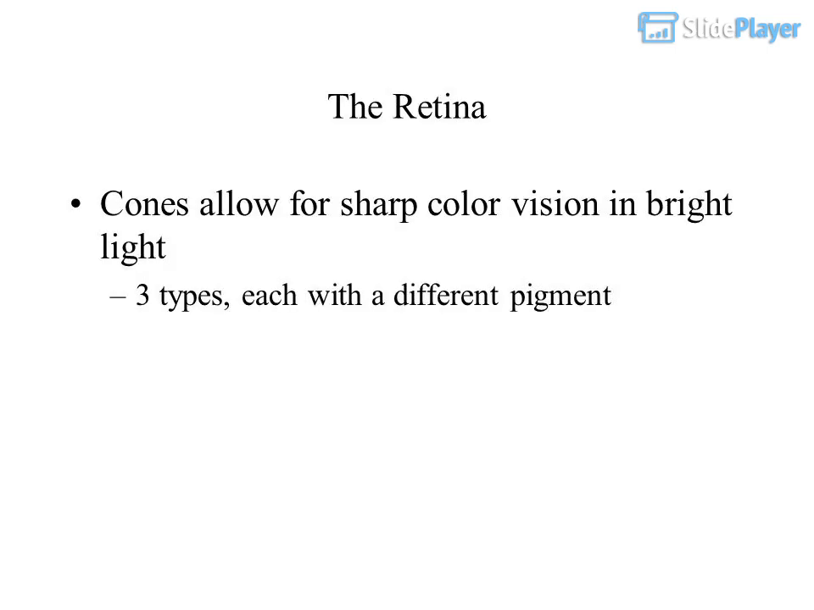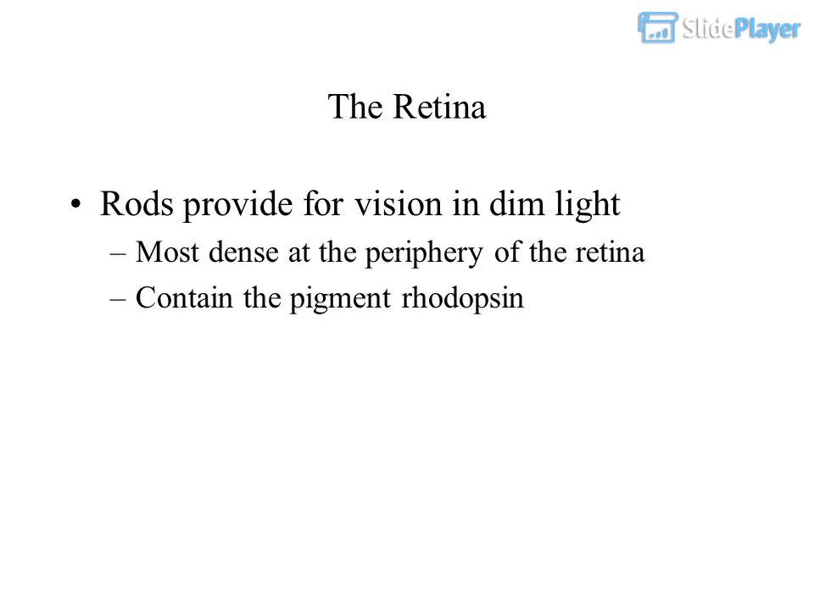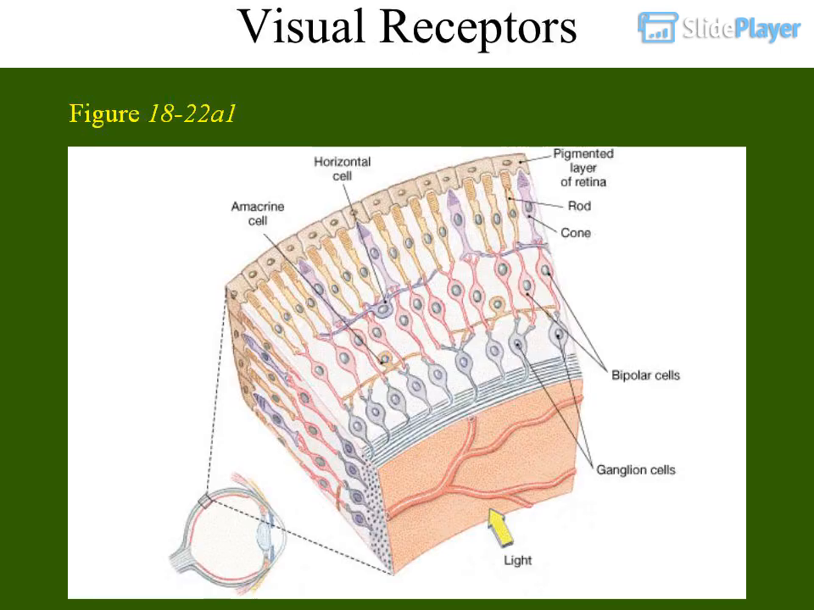The retina. Cones allow for sharp color vision in bright light. 3 types, each with a different pigment. Rods provide for vision in dim light. Most dense at the periphery of the retina. Contain the pigment rhodopsin. Visual receptors.